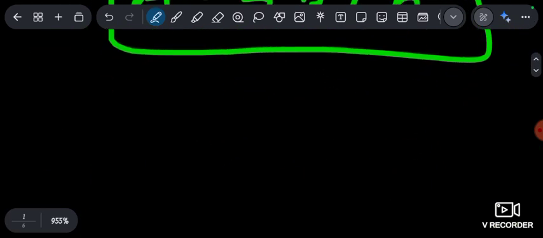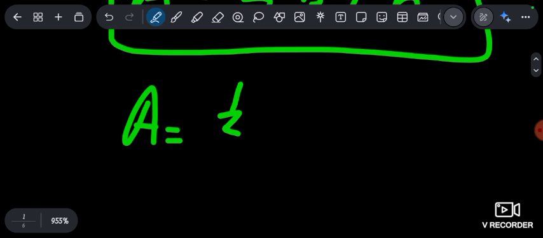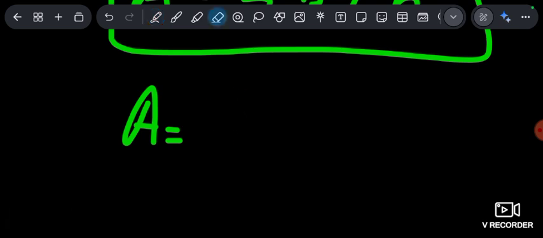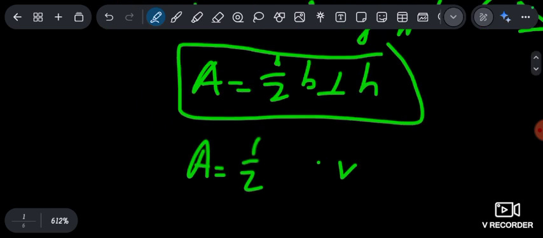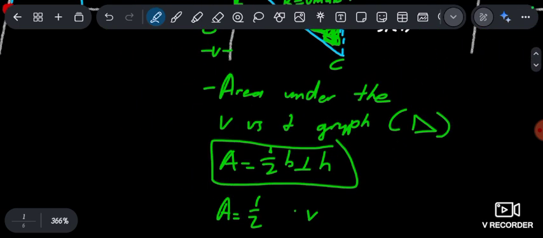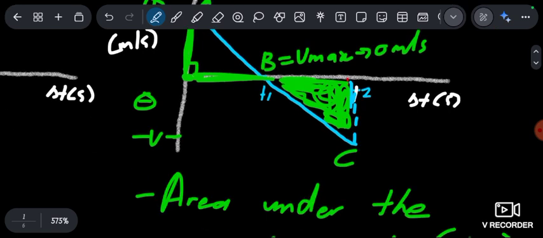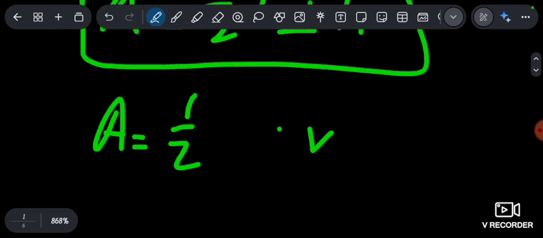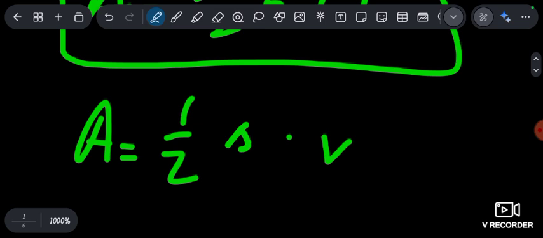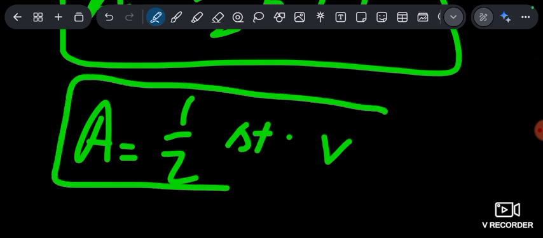So we're going to say that A is going to be 1/2. What is the perpendicular height? The perpendicular height is V, right? Now the breadth is going to be the time, right? The time, because it's the axis, right? It is the time. It is delta T. Now, this is how you calculate the area.